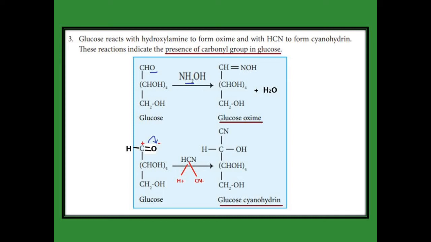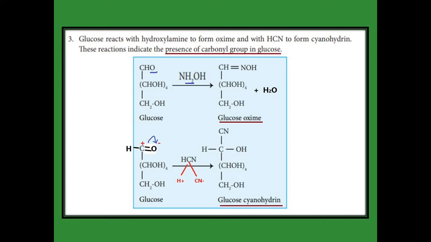The next one, glucose is reacted with hydrogen cyanide. Here the aldehyde of glucose we write in structural formula as C double bond O, with H. Then one of the electrons from the double bond goes to oxygen because oxygen is more electronegative than carbon. So oxygen becomes negative and carbon becomes positive. In hydrogen cyanide, the hydrogen is H plus and cyanide is minus.